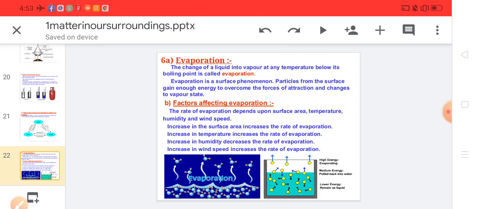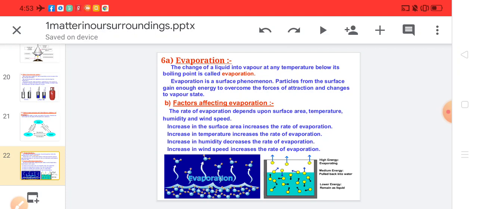Evaporation is a surface phenomenon. That means the particles present on the surface gain enough energy to overcome their force of attraction and change from liquid to vapor state.